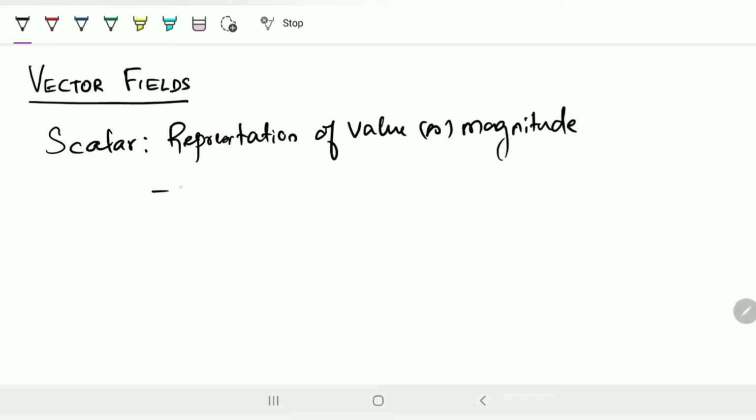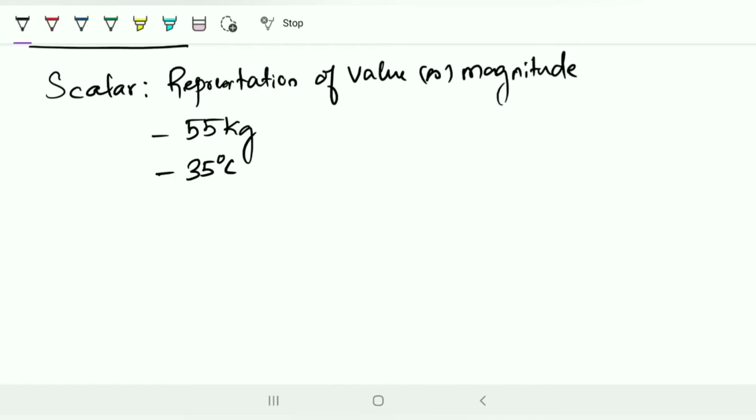For example, if I say a man weighs 55 kg, it's a value, just the magnitude of that weight. And if I say the room temperature is 35 degrees Celsius, this represents only the value, where there is no direction or position. Similarly, if I say the distance is 25 kilometers, it's just the value. We have not referred to any position or the direction of any movement here.